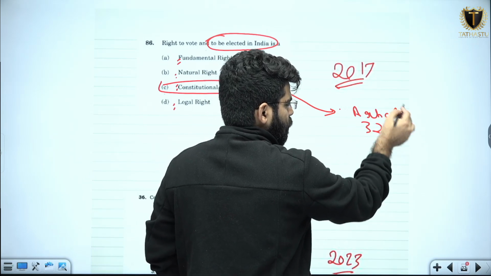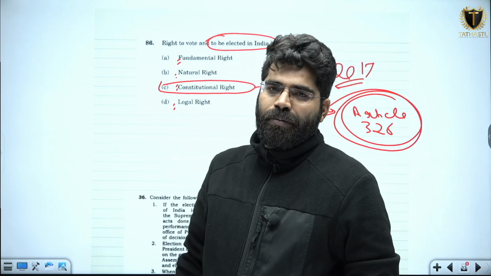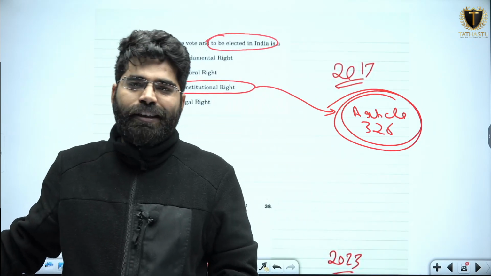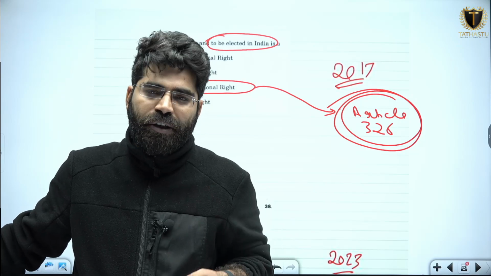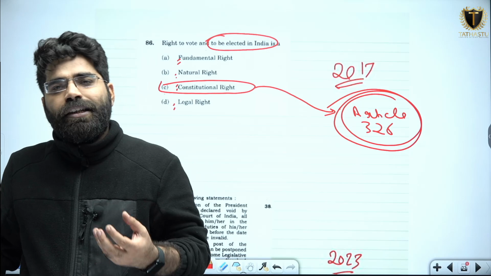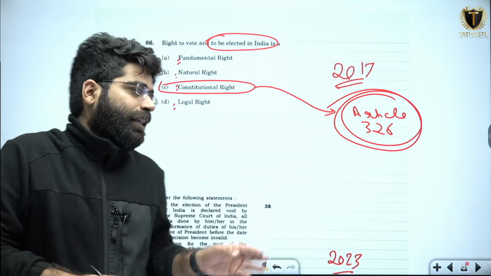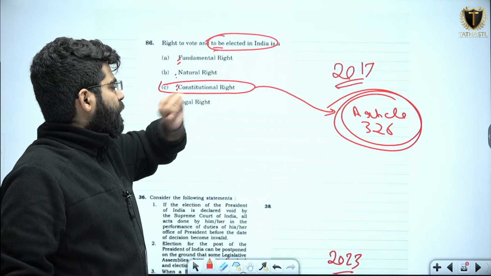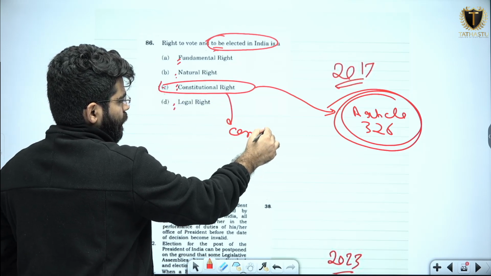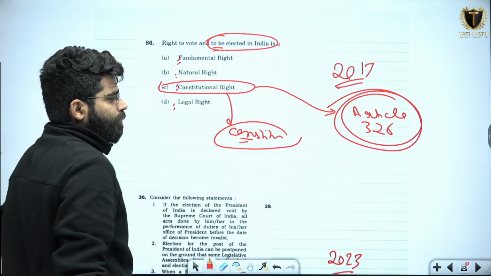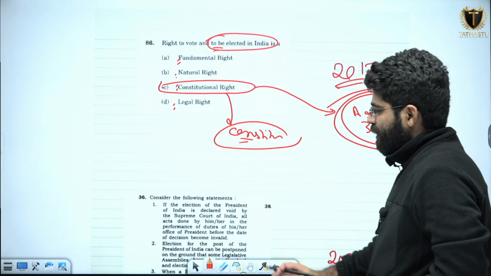Article 326 talks about electing as well as getting elected in India. So it is Article 326 that is talking about the voting system, and Article 326 is a part of the constitution, and from here you are getting the power to vote or the power to get elected. So this is how the right to vote as well as to be elected in India becomes a constitutional right. So it is a constitutional right, or I can say it is from Article 326. All right. So the answer for this question will be option C, that is constitutional right.